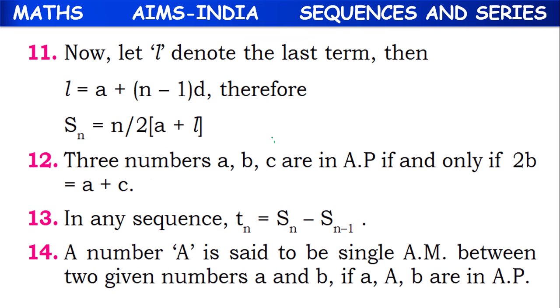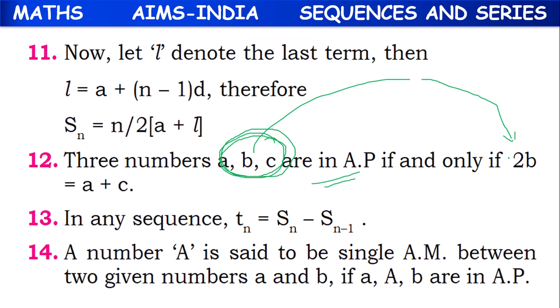Next, 3 numbers A, B, C will be in AP if they follow one condition, and that condition is 2b equal to a plus c, or b equal to the average of first term and last term, a plus c by 2.